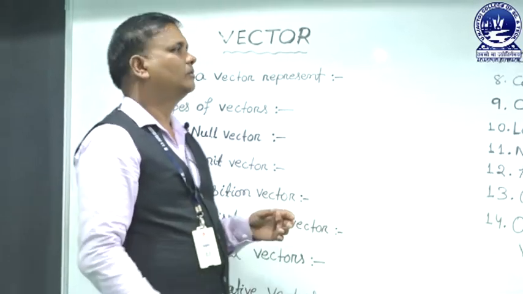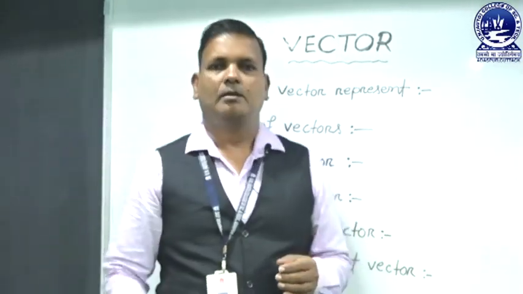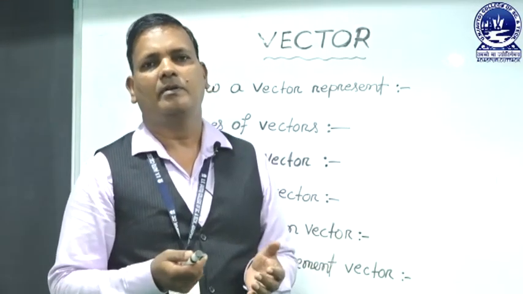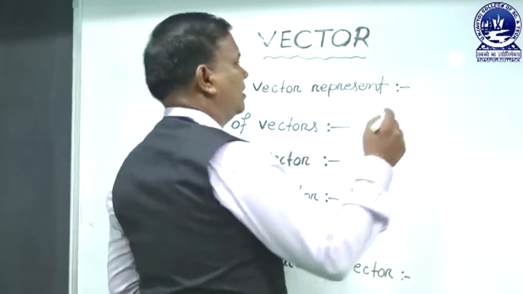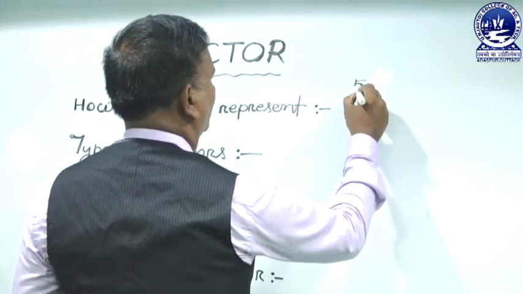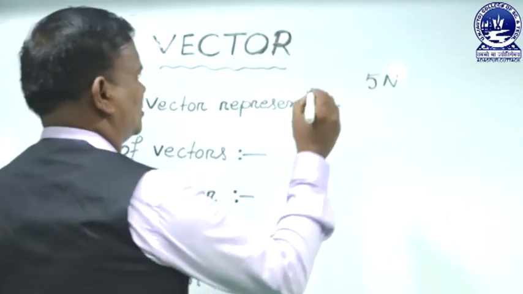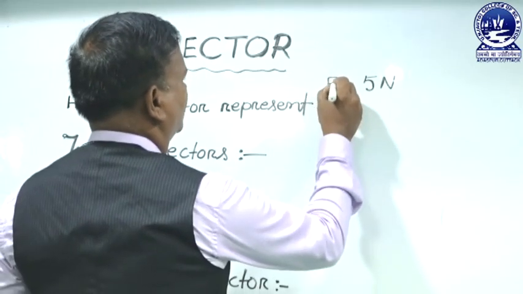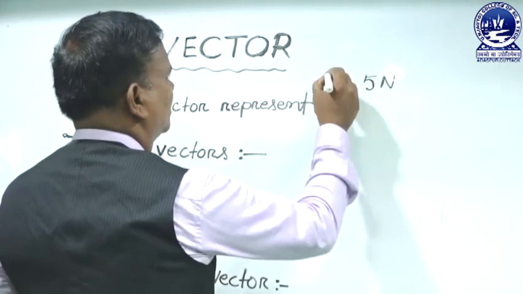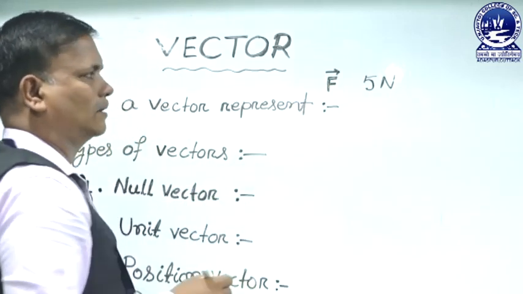Next we discuss how a vector is represented. A vector is represented in what type of figure? For example, we take a force of 5 Newton. Suppose F is a vector, force is a vector, we represent it with the letter F. If it is a vector quantity, we put an arrow mark.